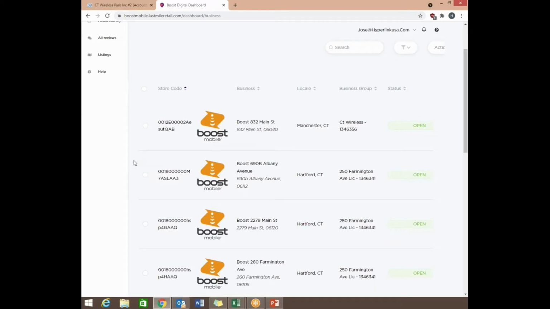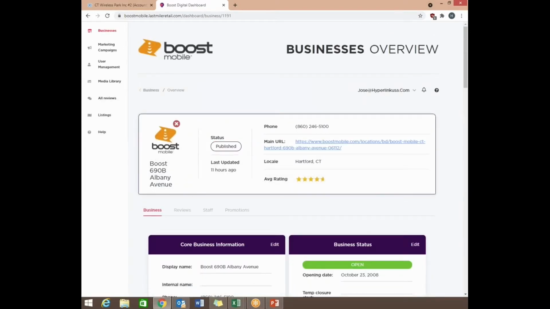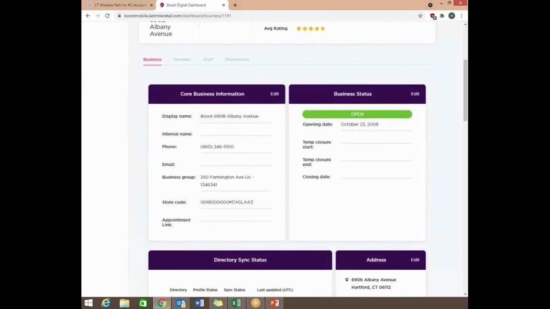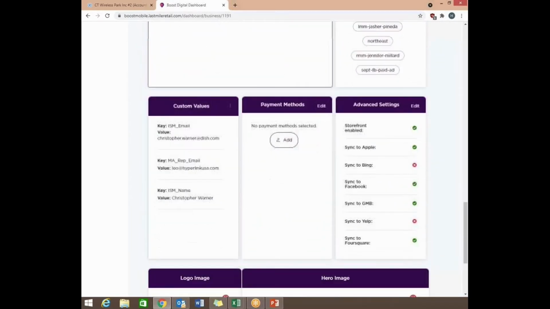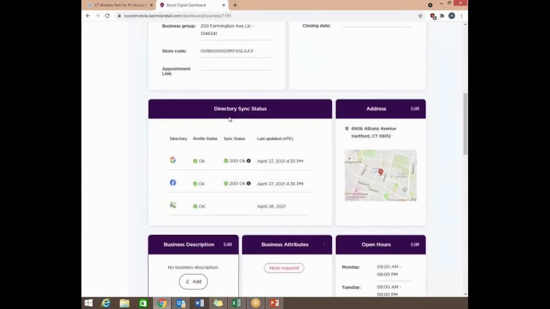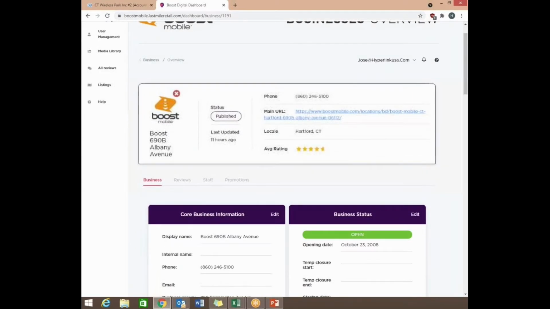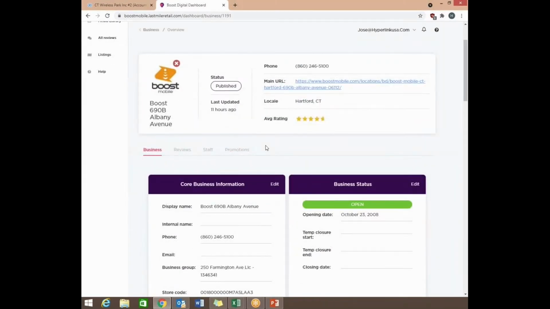Once you identify the location you want to look at, you're just going to simply click it. And then this brings up an overview of your store. Let me scroll down, and this is some of the main things we're going to be going over. Before we get into it, just note that some of this information cannot be directly changed, and it can only be changed by your booth rep, or you can also reach out to us here at Hyperlink, and we can help you change some of this information.